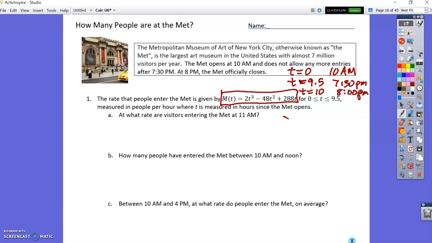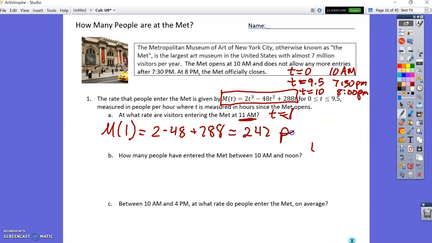At what rate are visitors entering the Met at 11? So 11 is time 1, and this just wants to know what the value of the equation is at 1. Plugging in 1 is easy. Squaring it is no big deal, and that ends up being equal to 242 people per hour.